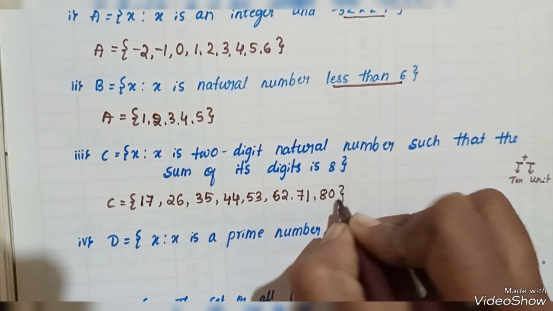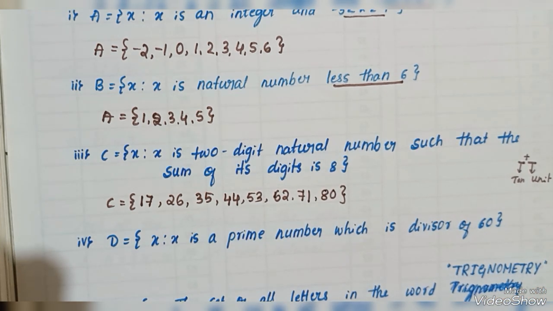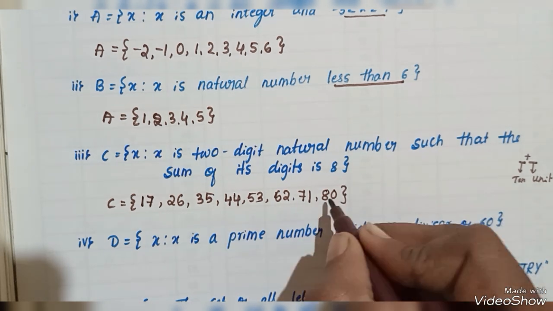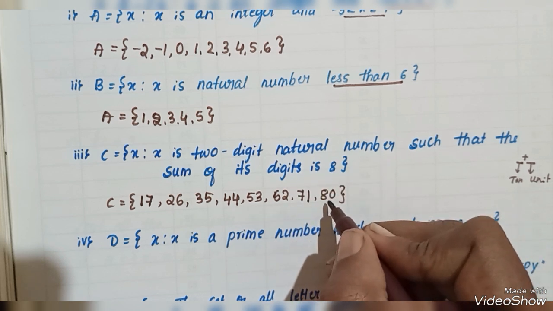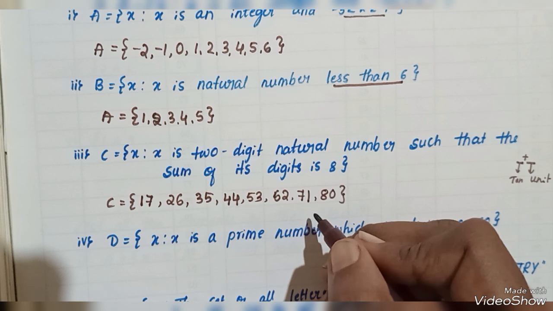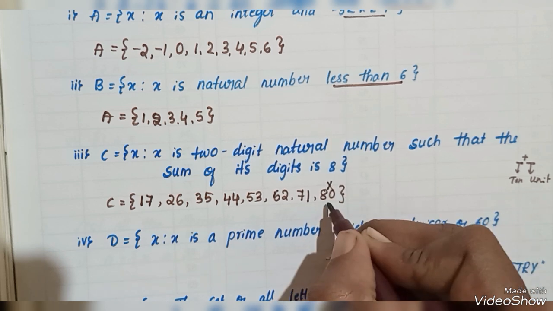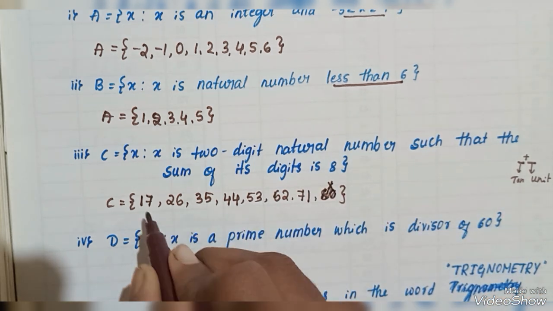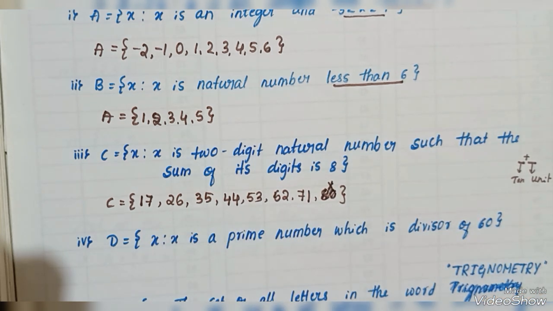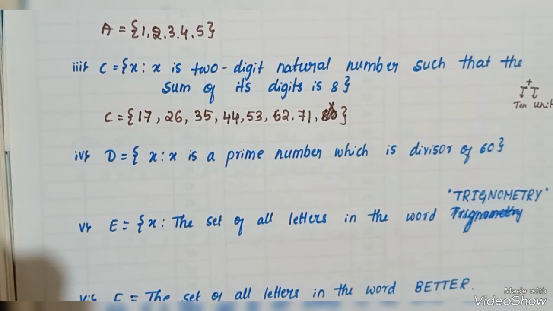These are the 2-digit numbers where the sum of the digits is 8. Here in 80, when we add we get 8, but 0 is not a natural number, that's why we can't consider 80. So there are 7 such 2-digit natural numbers whose digit sum is 8. Clear? Then the next question.